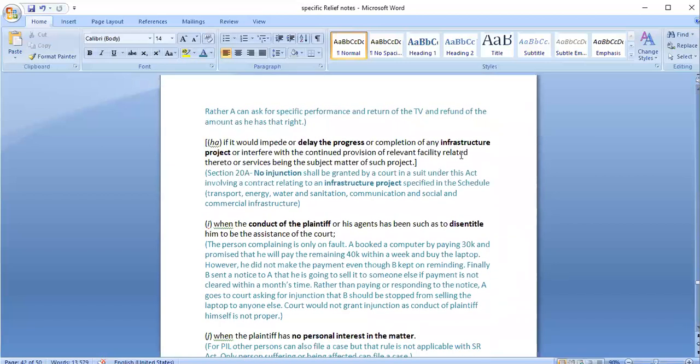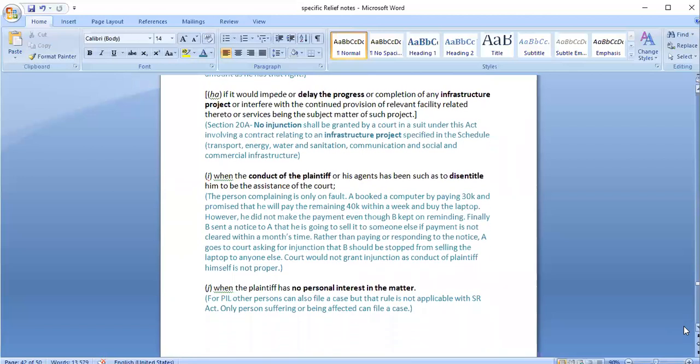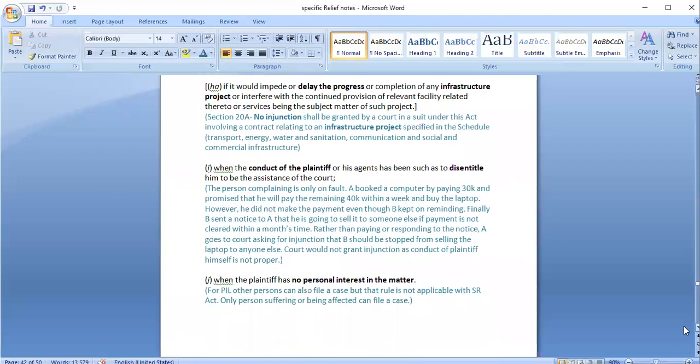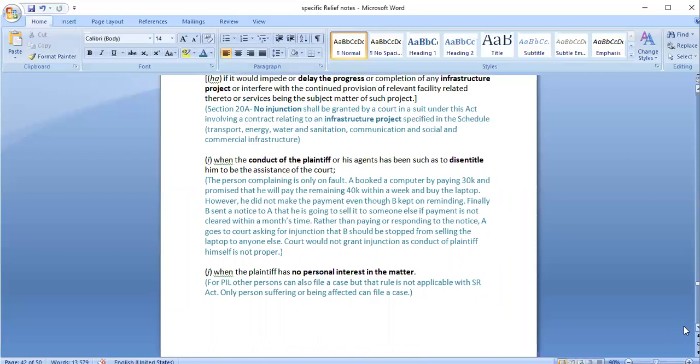Next is what we saw in last class, the infrastructure project. Under the schedule of this particular act, whatever is mentioned regarding that also, injunction should not be granted. We already saw in section 20 clause A that if it is some kind of infrastructure project regarding transport, energy, water and sanitation, communication, social and commercial infrastructure, in such cases also injunction would not be provided, because it would be causing unnecessary delay in completion of that particular project.